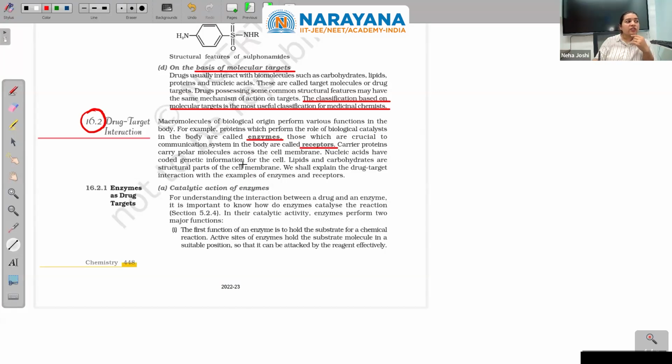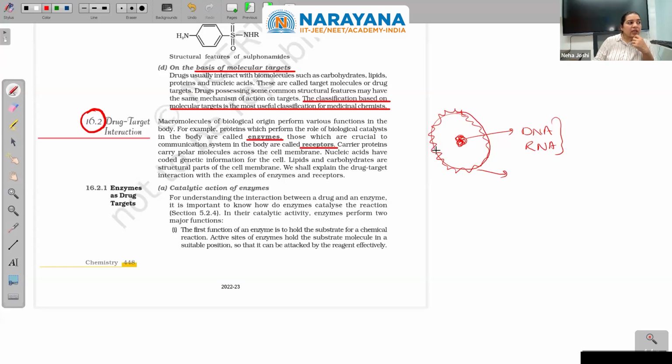Nucleic acids have coded genetic information for the cell. Lipids and carbohydrates are structural parts of the cell membrane. If there is a cell, then this outer thing is called the cell membrane. Inside there is some coded thing present like DNA, RNA. That is nucleic acid. Here it is the cell membrane. Now the cell membrane has lipids and carbohydrates. DNA, RNA has nucleic acids.